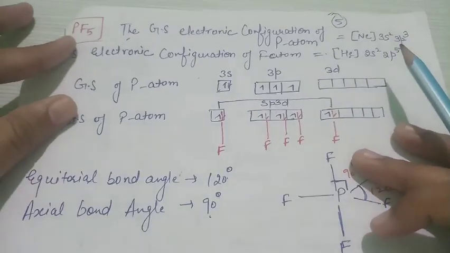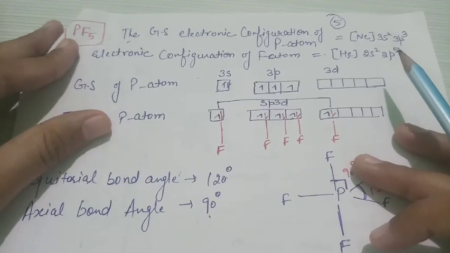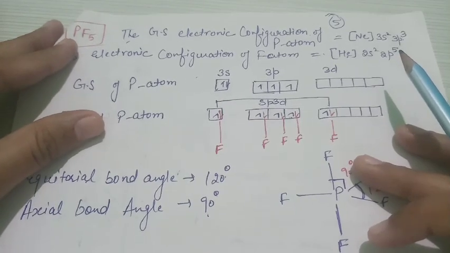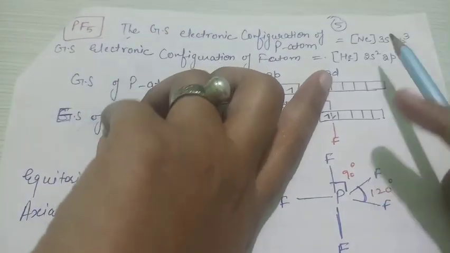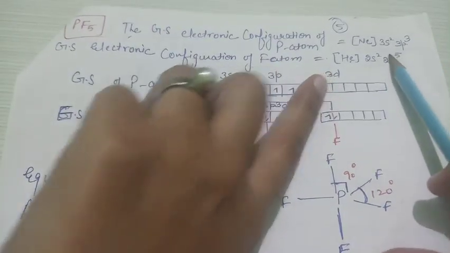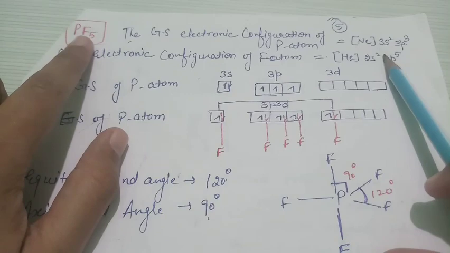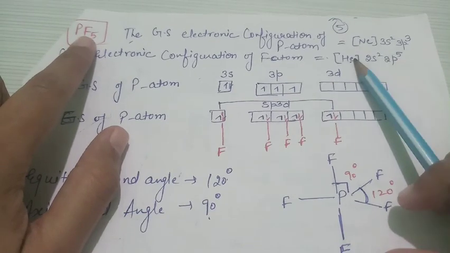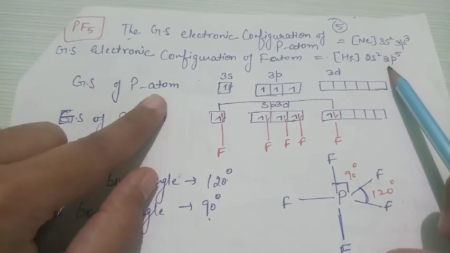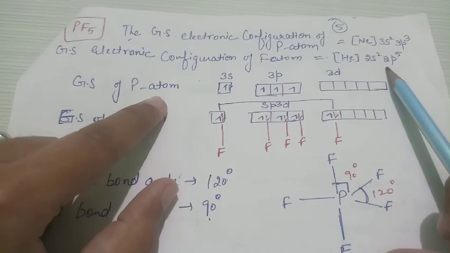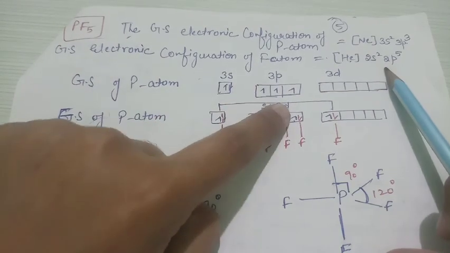Now next is PF5 molecule. Again you have to decide the central atom first, the ground state configuration of phosphorus atom. So the configuration is 3s2 3p3. Again fluorine acts as a surrounding atom, so electronic configuration 2s2 2p5. Now you have to mention the orbitals of phosphorus atom. Ground state of phosphorus atom is 3s2 3p3.